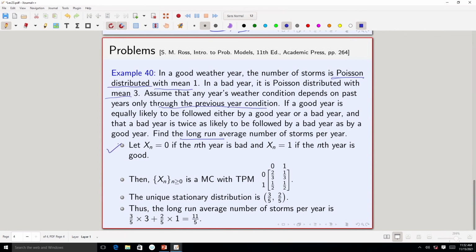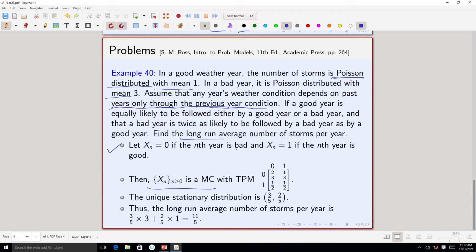Let Xn equal 0 if the nth year is bad and Xn equal 1 if the nth year is good. Then clearly Xn is a Markov chain. That is because of the given hypothesis that any year's weather condition depends on the past years only through the previous year's condition. That is why Xn is a Markov chain with the following transition probability matrix.